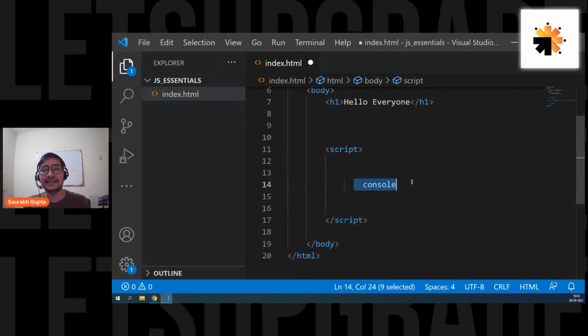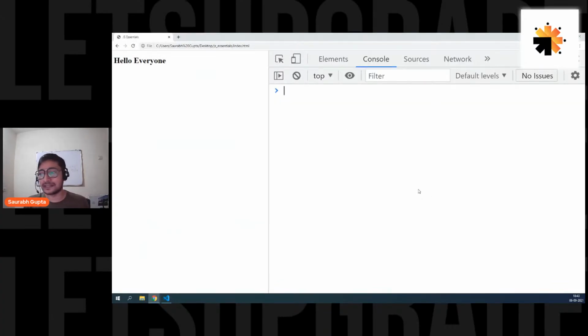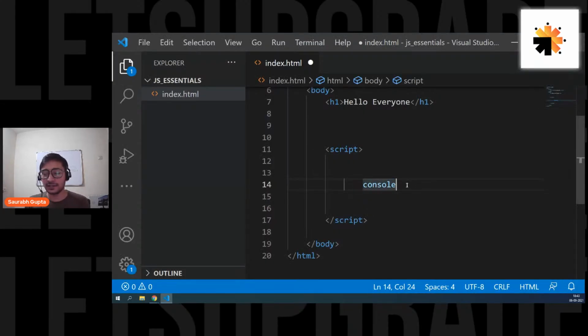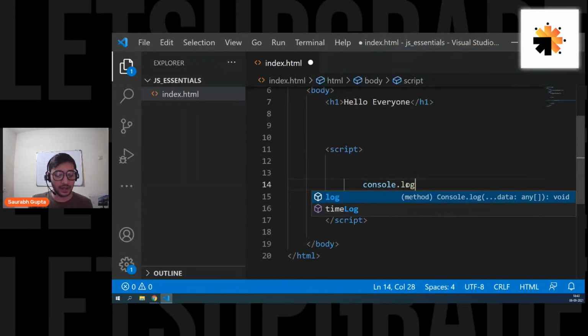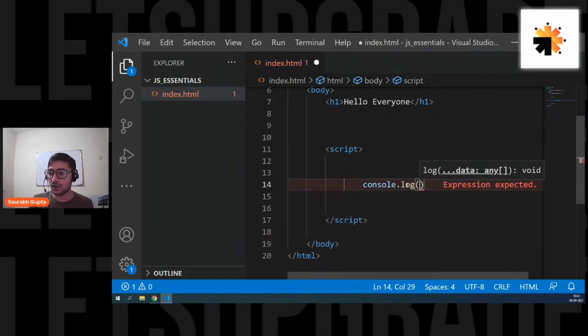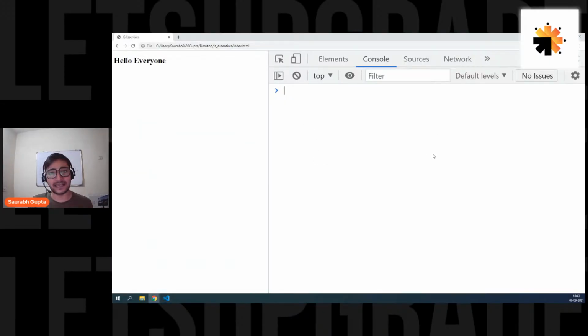Just like in C, there's a printf function already available. In C++, there is something called cout already available. In Java, there is something called System.out.println already available. In the same scenario, we have a console object that is directly available in JavaScript that helps you to work with this area. A console object has a function named log. So you simply write console.log, and in between these brackets, you write whatever you want to print on this area. So log is a function that helps you to print anything on this area.